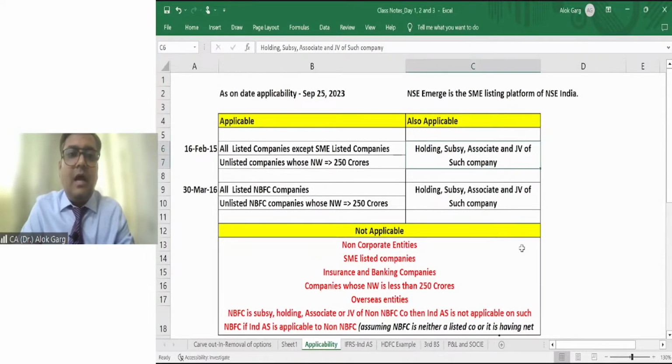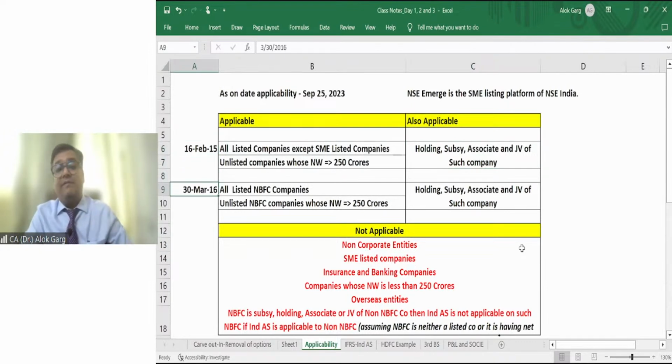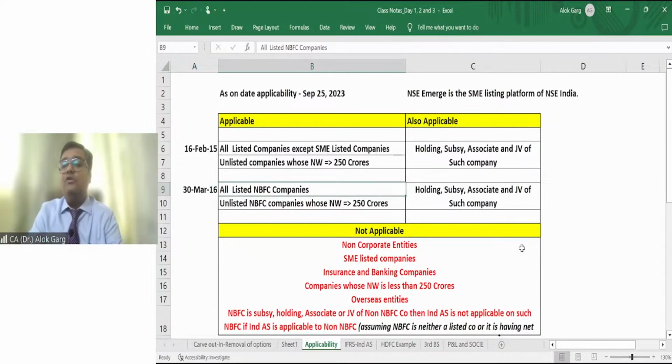Okay. Now what about the next notification, 30th March 2016? Same notification. It only talks about NBFC companies like HDFC Limited, not the bank, Bajaj Finance Limited, Bajaj Finserv Limited, Shriram Transport Finance Company Limited, Muthoot Fincorp Limited.